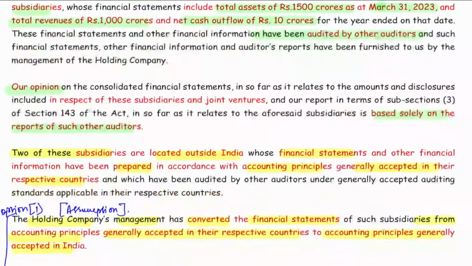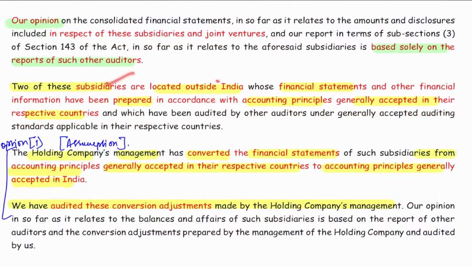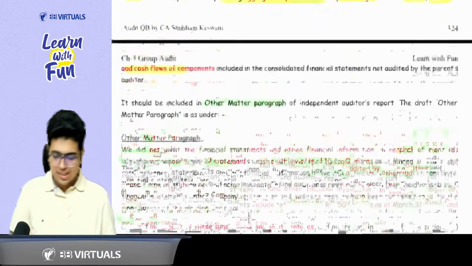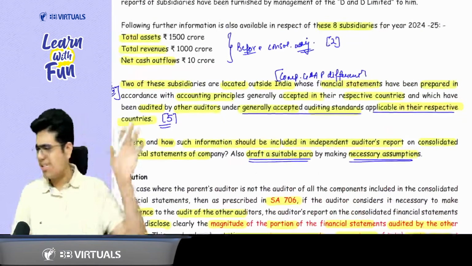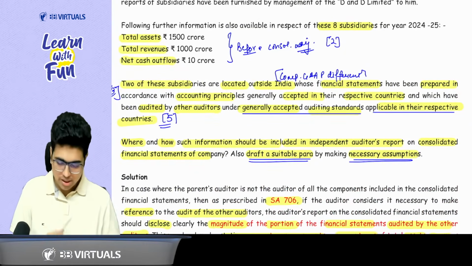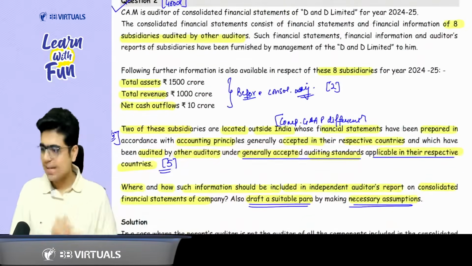So what does assumption 1 say? Subsidiaries which are located outside India, financial statements are prepared as per the accounting principles of those countries. So the holding company management has converted the financial statements to the accounting principles accepted in India. And as the parent company auditor, we have audited the conversion adjustments. As simple as that? Yes sir, very, very simple. So I hope this question is clear. The third part of the case, that the auditing standard is different, they have not covered it as a part of the answer, so you can also ignore. So this was a good question. I hope you liked it.